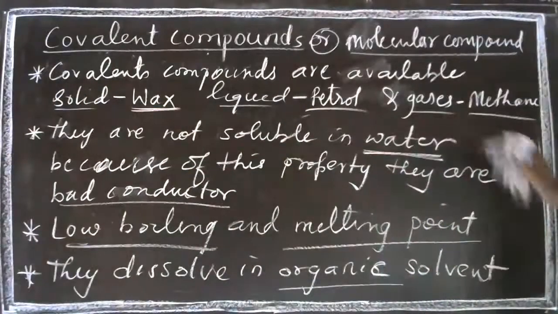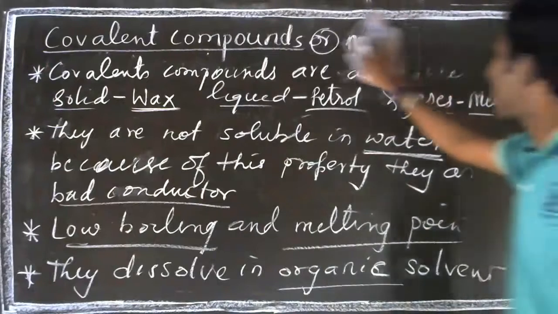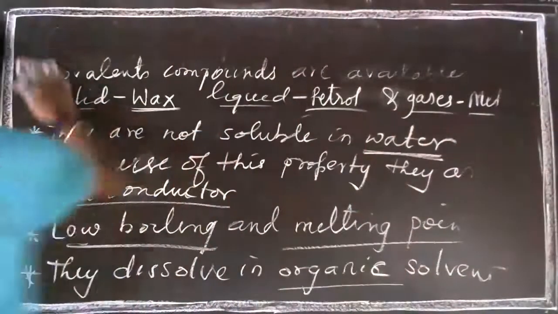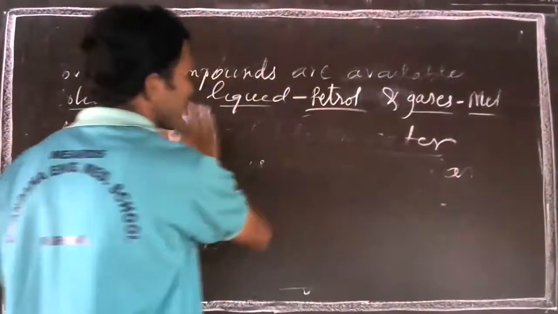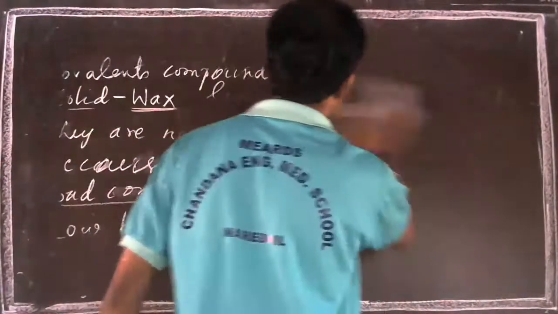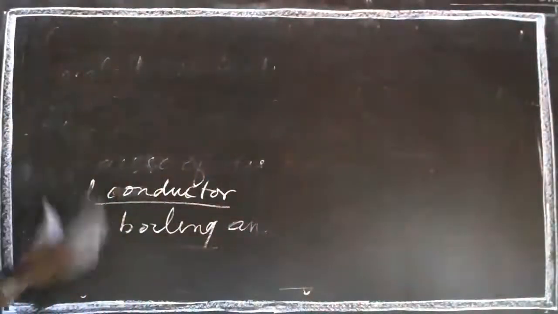Next part of the lesson, we are going to study about hydrocarbons. Hydrocarbons, a very important concept of the chapter. See, what is that important concept? We'll see.